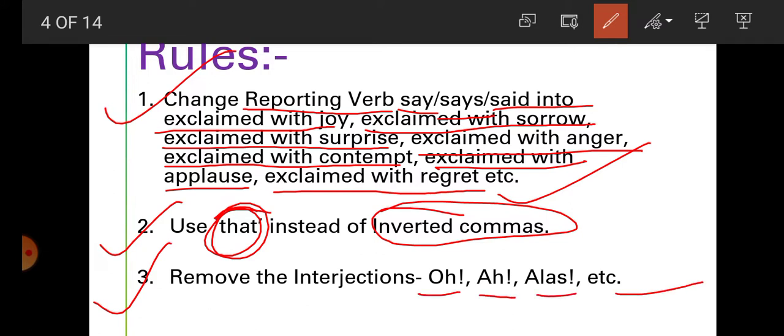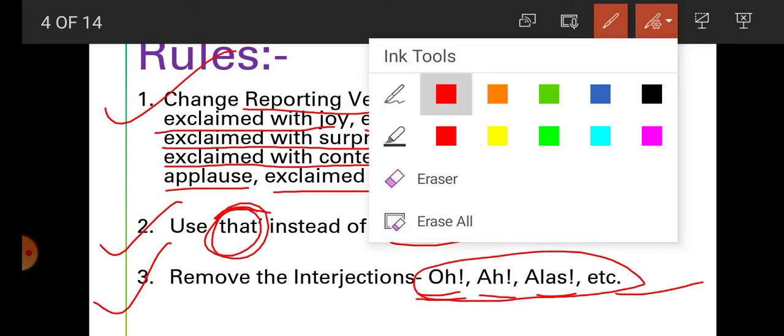We will remove it because we are using words like exclaimed with joy for happiness, exclaimed with sorrow for sorrow, exclaimed with surprise for surprise. So there is no need of these interjections in the sentence. Now students, next rule.